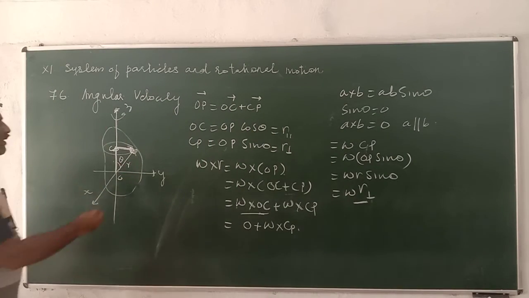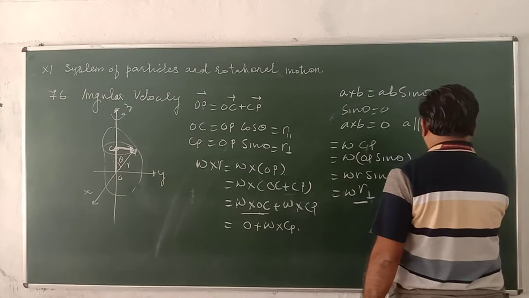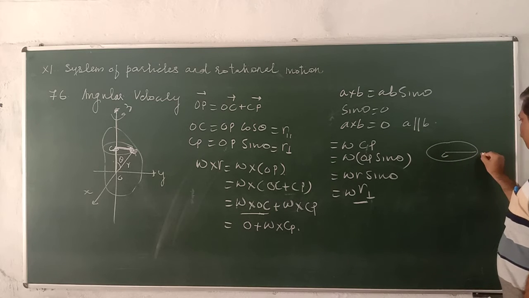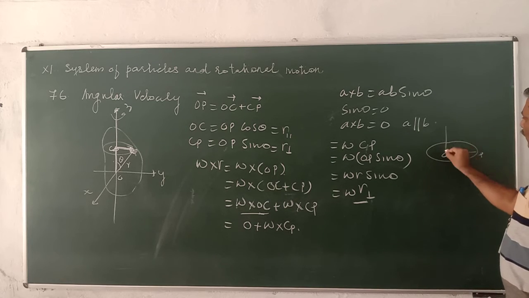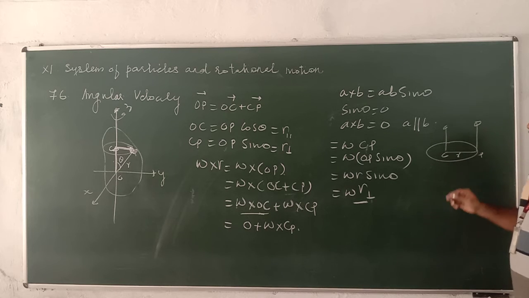If I bring it here, once again the direction, I can see it is a circular motion. It is C, it is P, it is R. Omega is here, I take it to this side. Now CP and v must be perpendicular to omega.